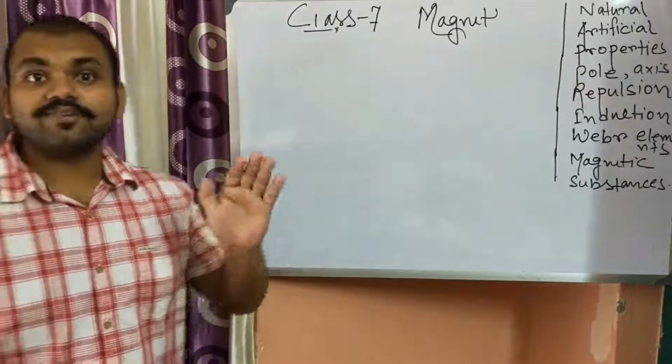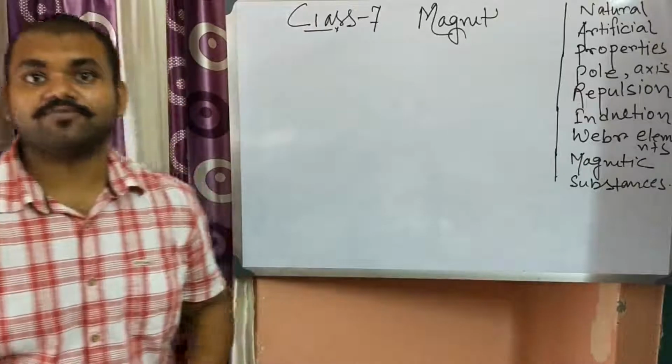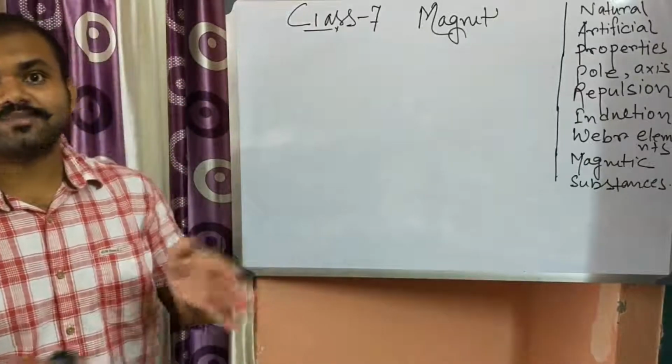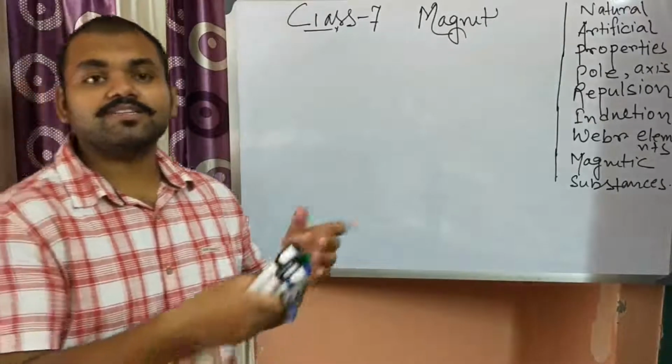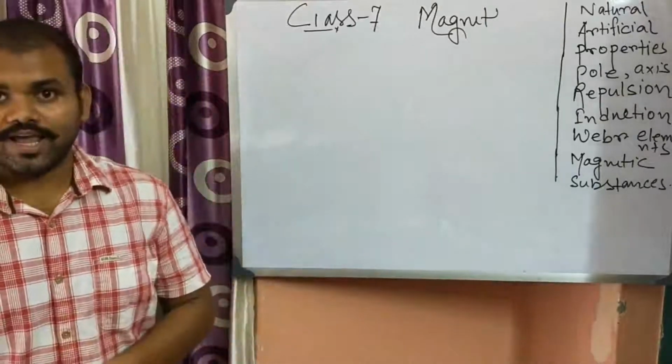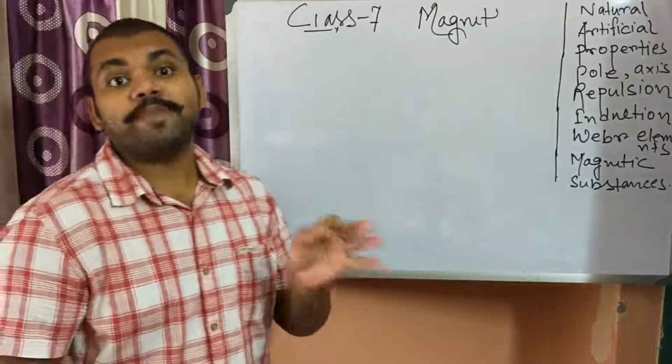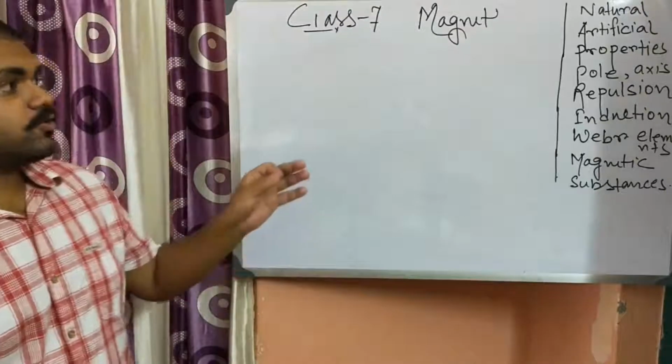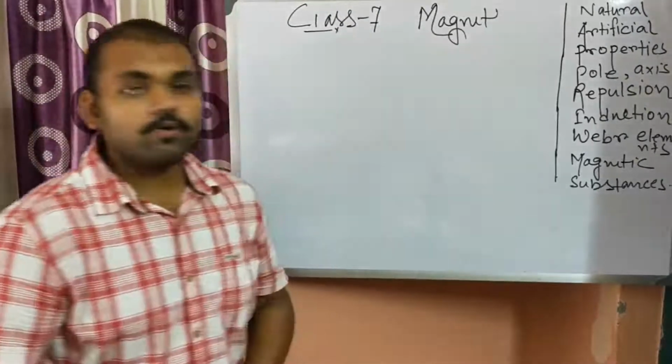That is the first discovery of the magnet, and from there it was named magnet. Sometimes it is called lodestone, and generally it is magnetite. So this is the history of the magnet.